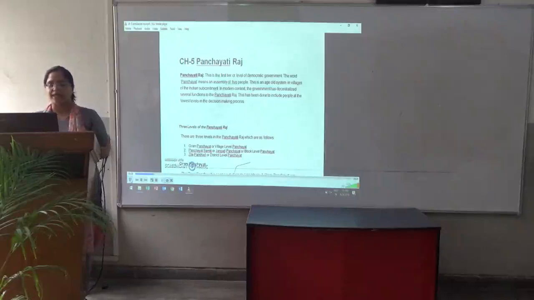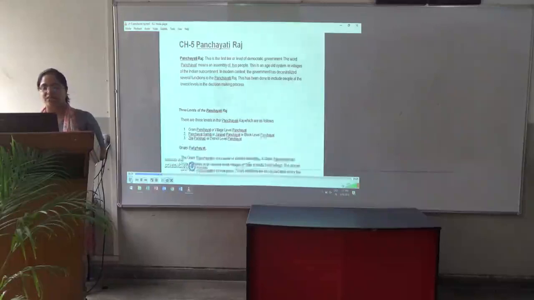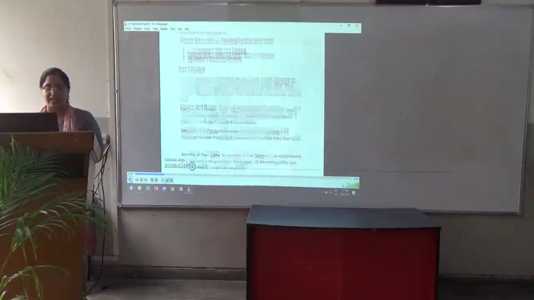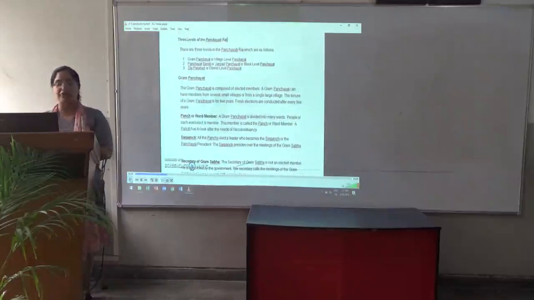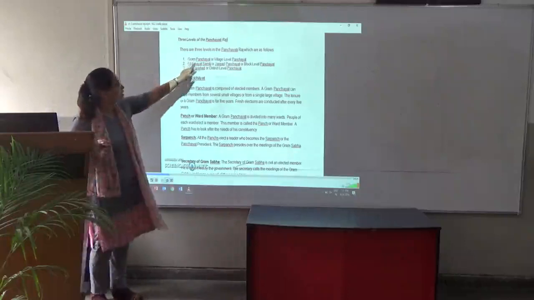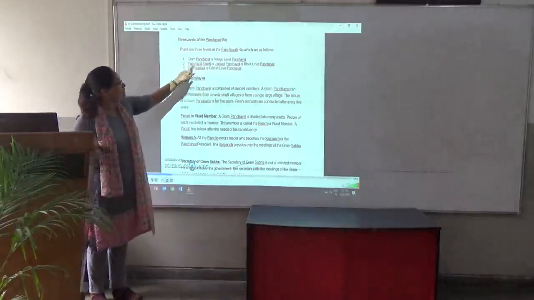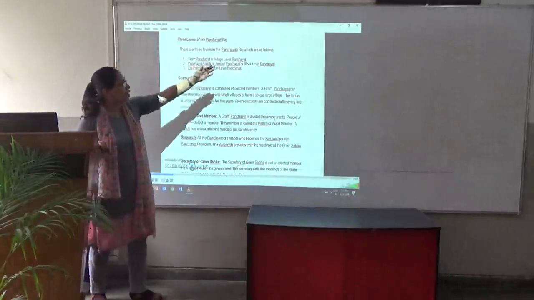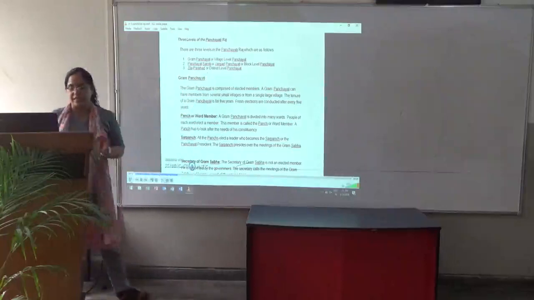The word panchayat means an assembly of 5 people. This is an age-old system in villages of the Indian subcontinent. In modern times, the government has decentralized it and changed the system. Now, there are 3 levels of Panchayati Raj. As you can see, Gram Panchayat or Village Panchayat, Panchayat Samiti at block level, Zilla Parishad at district level.